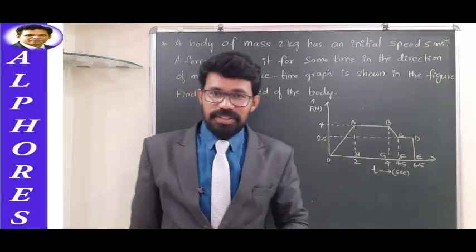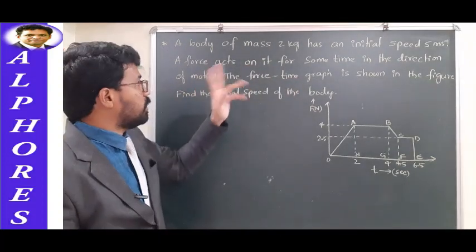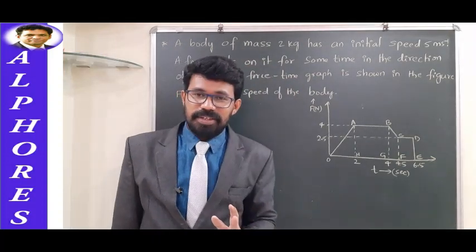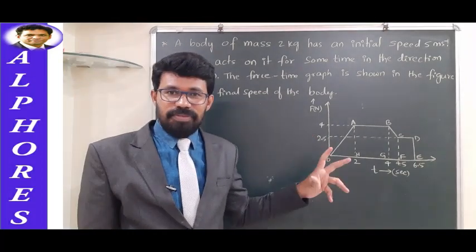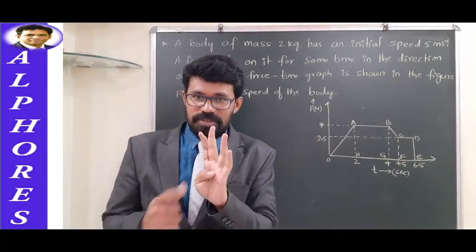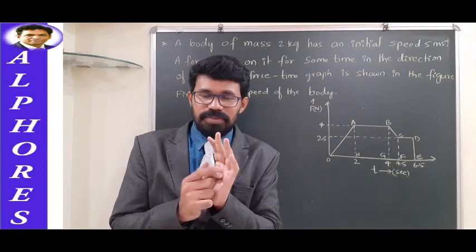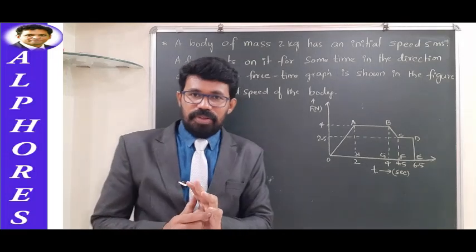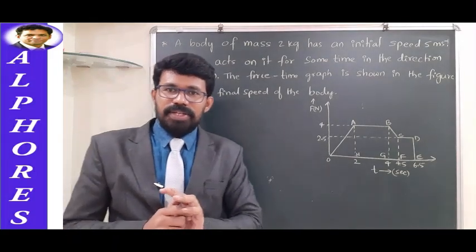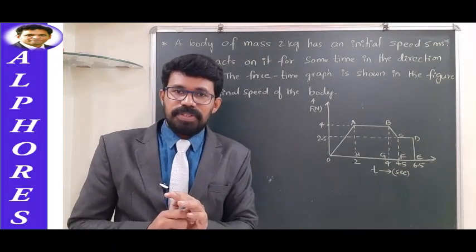So how to handle this question? He is asking about the final speed. Initial speed is given, mass of the body is given. Okay. So here the only way is to identify the importance of this graph first. We all know that if an F-t graph is given to you, the area under the F-t graph gives us impulse.